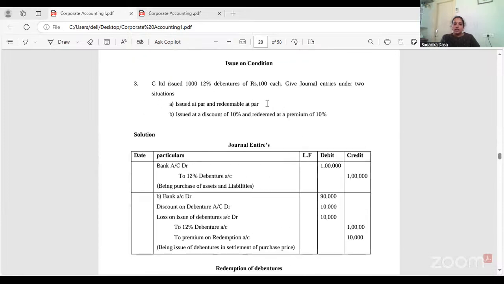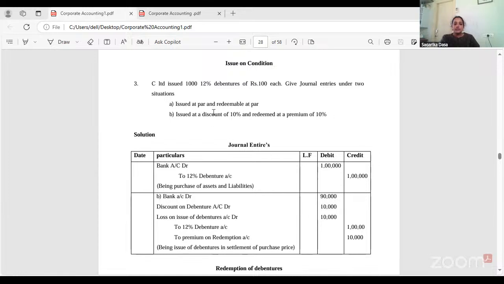Now, this is another type of situation where it is on a particular condition. Like C Limited issued 1,000 12% debentures of 100 each. Give journal entries under two conditions. A: issued at par and redeemable at par. This is redemption of debentures. And B: issued at a discount and redeemable at a premium.